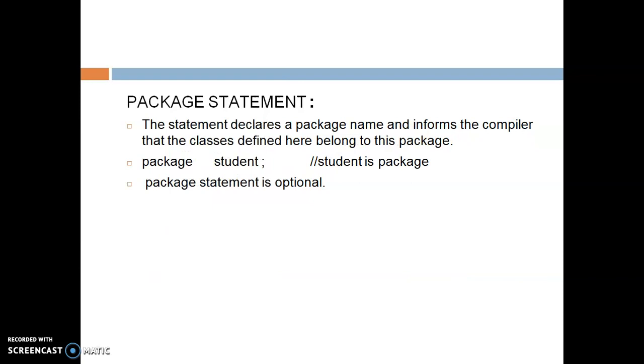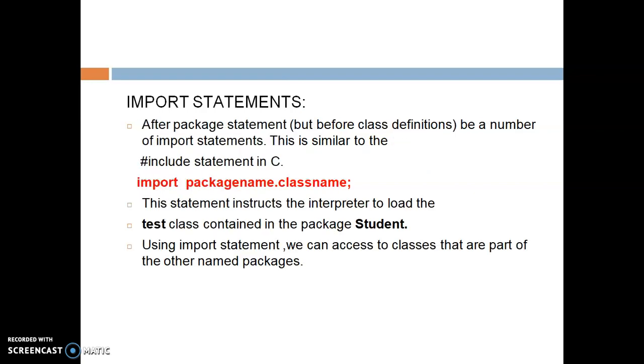The package statement is an optional statement. It declares a package name and informs the compiler that the classes defined here belong to this package. For example, the keyword that we use here is package in small letters, followed by the name of the package. The import statement, again, is optional. If it is required by your program, then you can use it. For that, we use the keyword import, then the package name, then dot, then the class name.